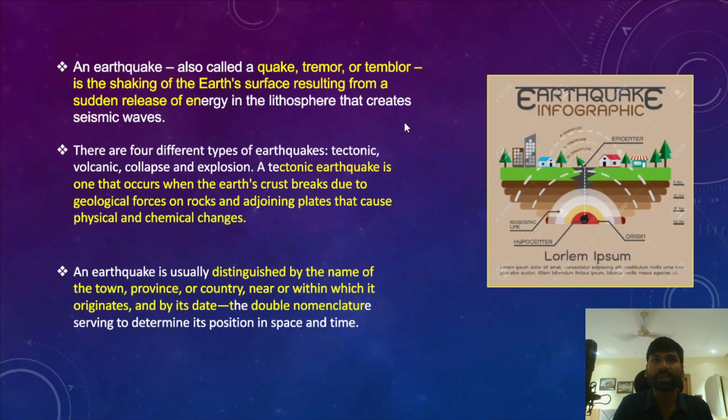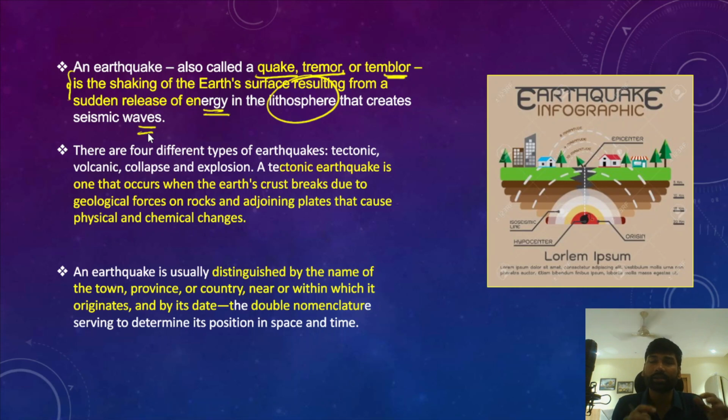Now firstly, understand what exactly is the earthquake. So earthquake is actually shaking of the earth's surface, so that is known as the earthquake. It is also called a quake, a tremor, a trembler. So that is actually the sudden shaking of the earth's surface, and that results from the sudden release of energy in the lithosphere, and that creates these seismic waves.